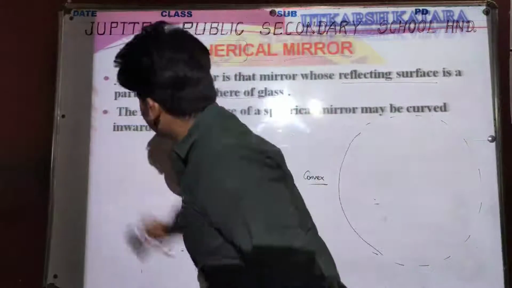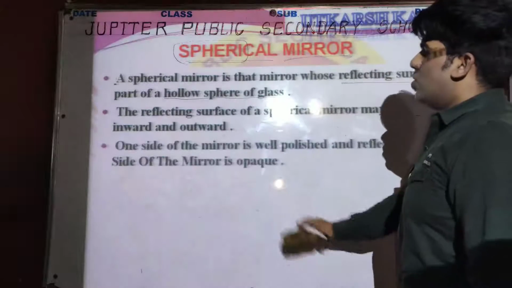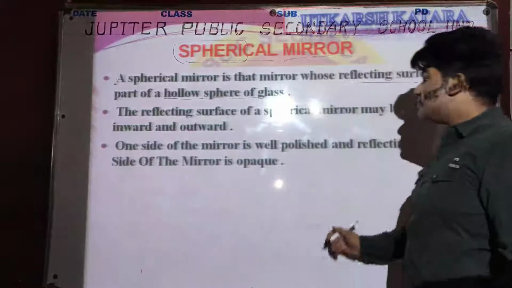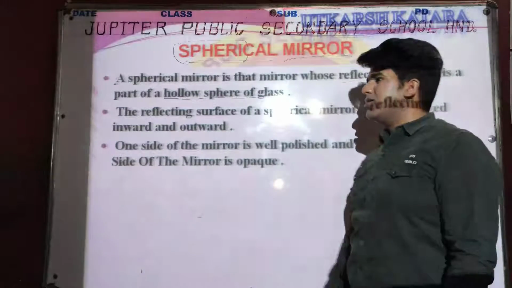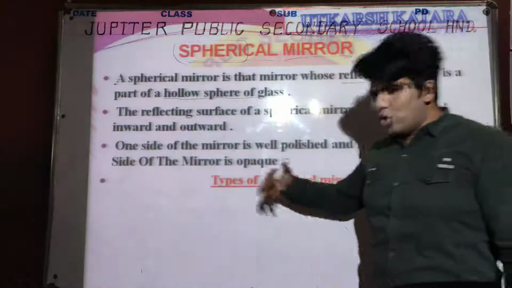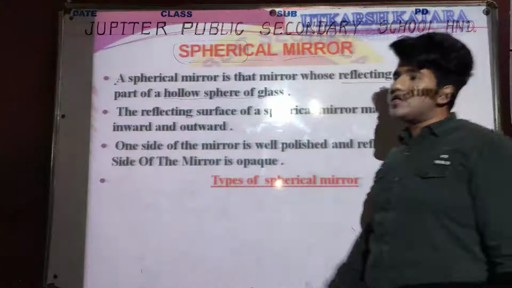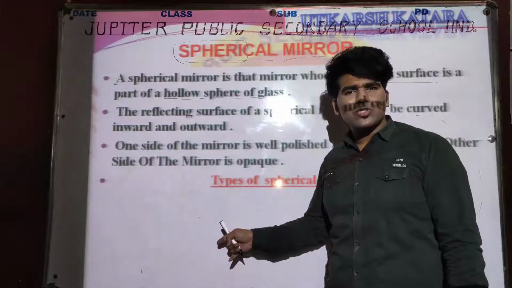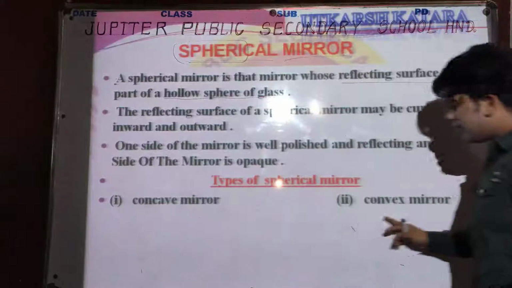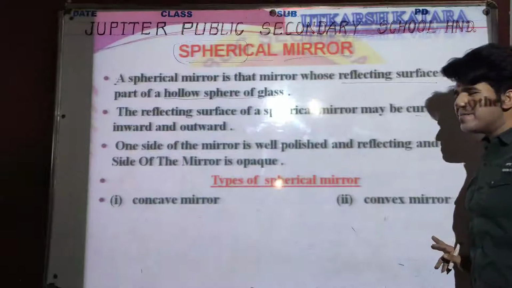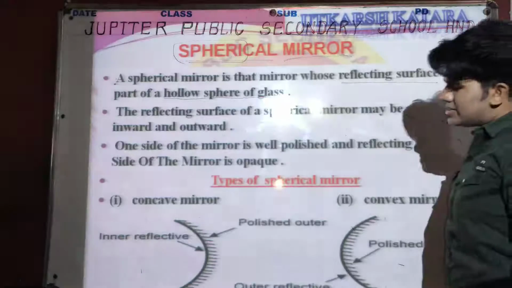So let's check out the next concept. One side of the mirror is well polished and reflecting, and the other side of the mirror is opaque. More detail and description we will discuss in the next slide. Types of spherical mirror. Recently we have discussed the types of spherical mirror also. So with the help of this sphere, the first one will be the concave mirror and the second will be the convex mirror.